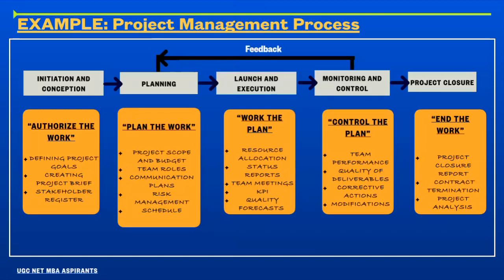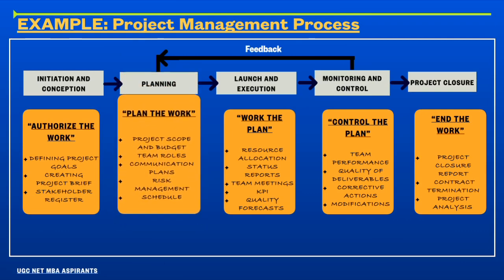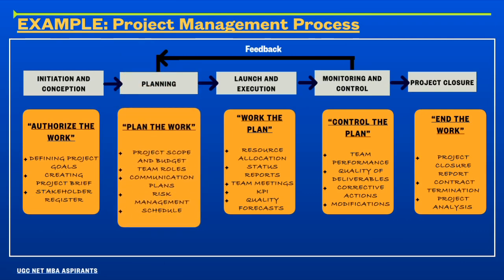Coming to the example of management process, which is the project management process, it has 5 steps, namely, first step, initiation and conception, second is planning, third is launch and execution, fourth is monitoring and control, and fifth step is project closure. Under the first step, initiation and conception, we authorize the work, that is defining the project goals or the objectives of the organization, creating the project brief, and stakeholders register. Coming to planning, where we plan the project work like project scope and budget, team roles, communication plans, risk management, and scheduling of the project.